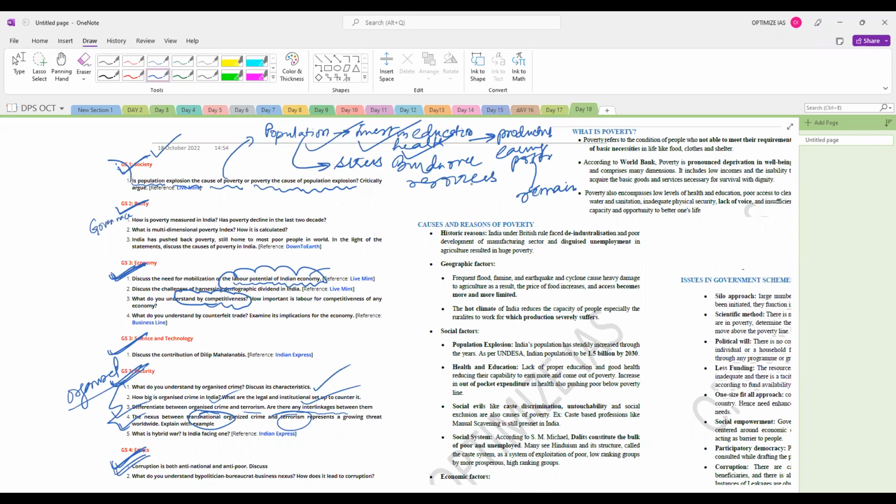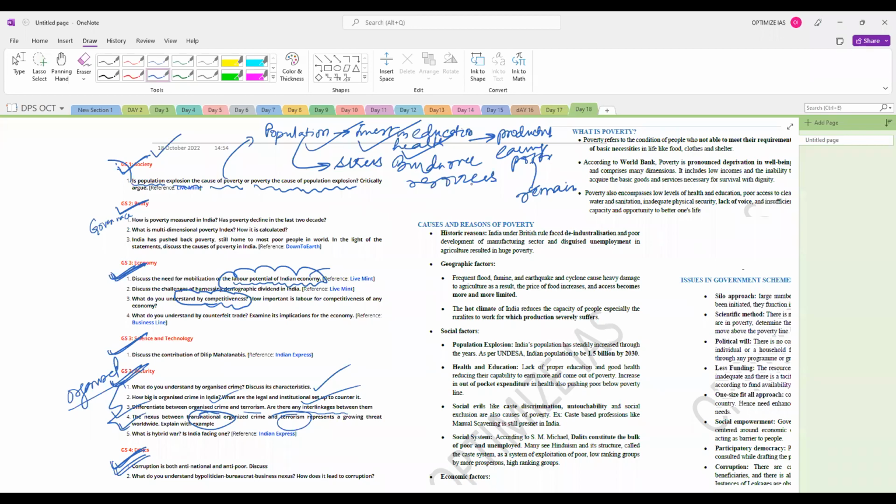In India, we are not able to go for high investments in agriculture. We are not able to go for mechanization in agriculture. The reason is that the land holdings are very small. Sometimes they become uneconomical. That is the reason for low productivity in agriculture, and low productivity results in low income and thus poverty.